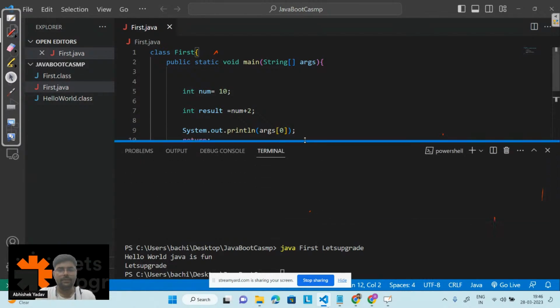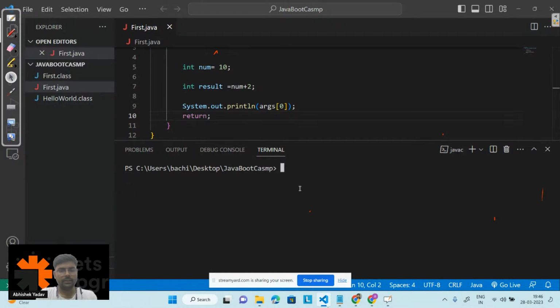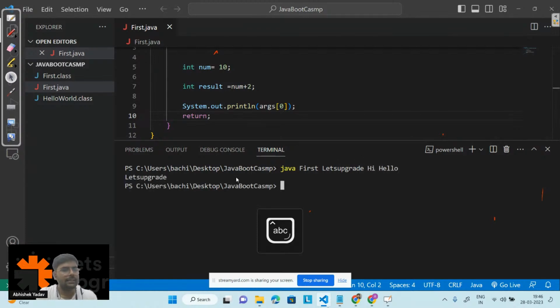Let's run this code. Clear the screen, compile the code, and then run Java first, let's upgrade. Whatever you write here, let's assume you write hi and hello. You can see you are getting let's upgrade on the output screen, but you are not getting hi and hello.